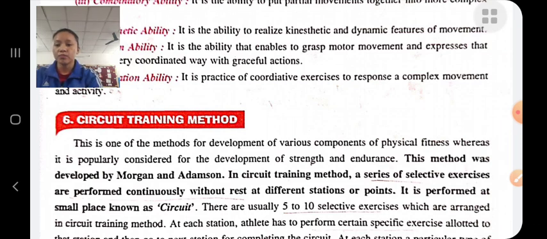It is performed in a small place known as a circuit. Usually there are 5 to 10 selective exercises arranged in circuit training.